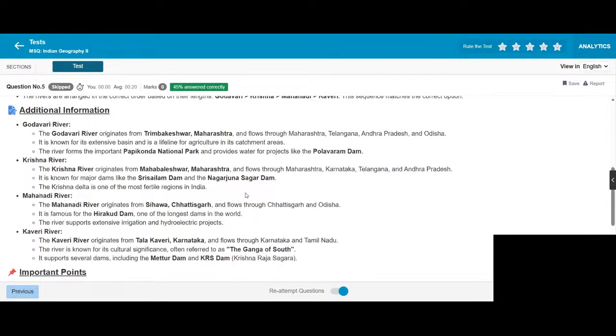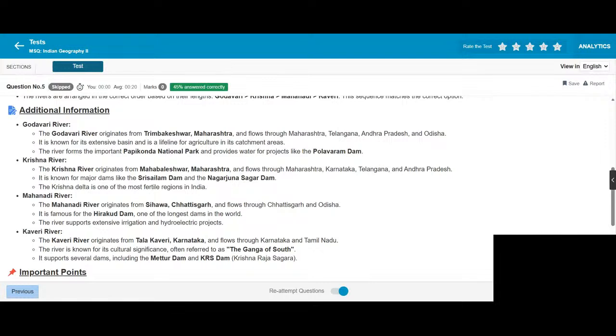Godavari River originates from Trimbakeshwar, Maharashtra and flows through Maharashtra, Telangana, Andhra Pradesh, and Odisha. It is known for its extensive basin and is a lifeline for agriculture in its catchment areas. The river forms the important Papikonda National Park and provides water for projects like the Polavaram Dam.